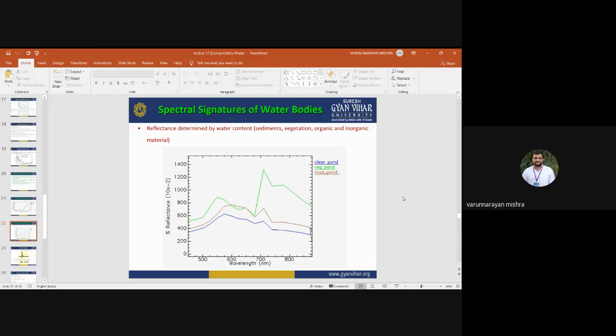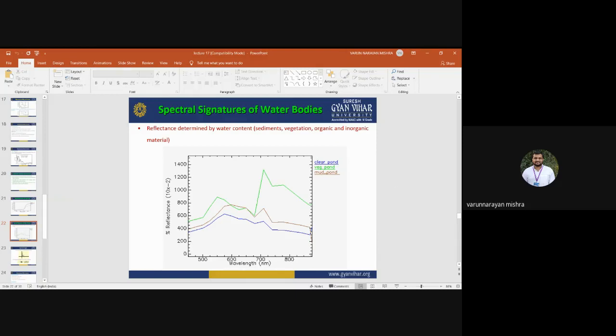Okay, but this is the case of clear water only. If there is clear and deep water, it can absorb all the radiation that is coming from the sun, that's why it appears as pure black. But in case of some turbidity, some contamination, some other pollutants in the water, it will not absorb everything, it will reflect some part of the electromagnetic radiation.